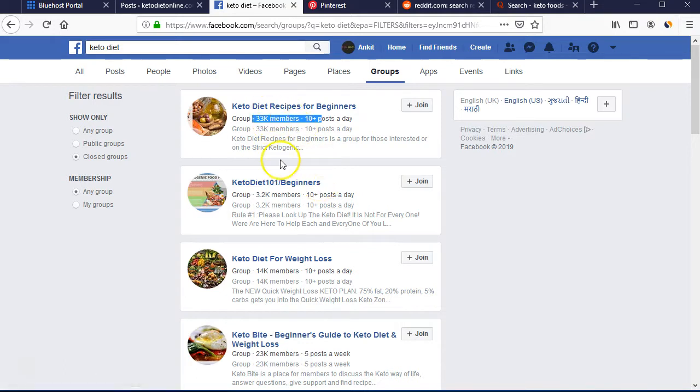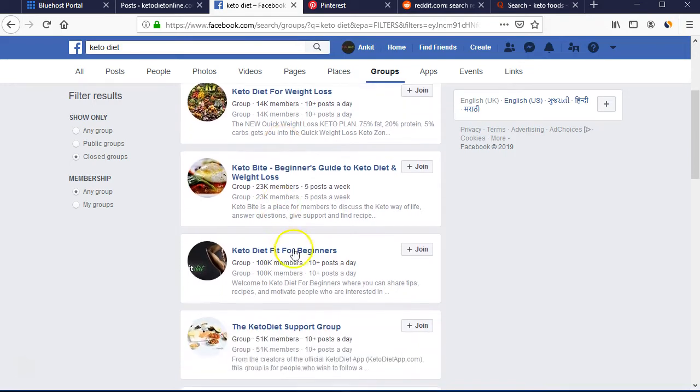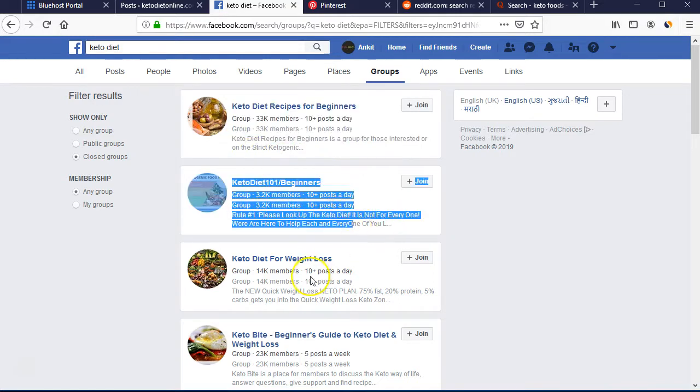Now most of these groups, if they are closed groups, will have a rule that you cannot spam. So always try to share good content on these groups. Don't try to directly send your Amazon affiliate link to these groups, because they will kick you out of the group if you directly share your Amazon affiliate link. Write an article, whatever good article you have written with good content, and promote that to all these members, and you can easily get good traffic from this.